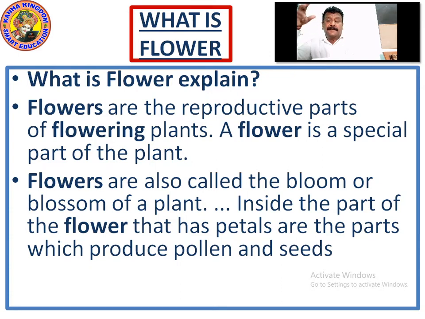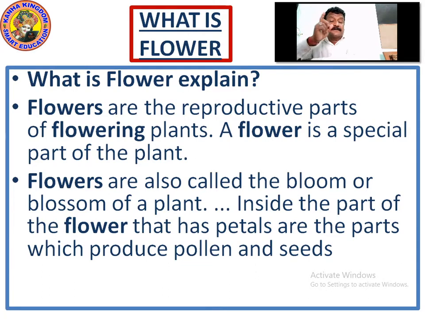When we talk about reproduction, the flower produces pollen and seeds to grow more plants and more flowers. A new plant, new flowers. When pollen grains and stigma come together, it produces new fresh plants to give new flowers. This is the reproduction cycle of flowers.